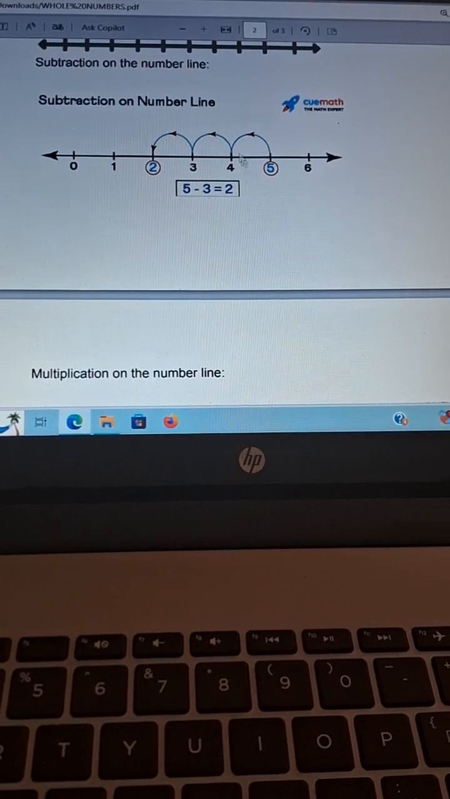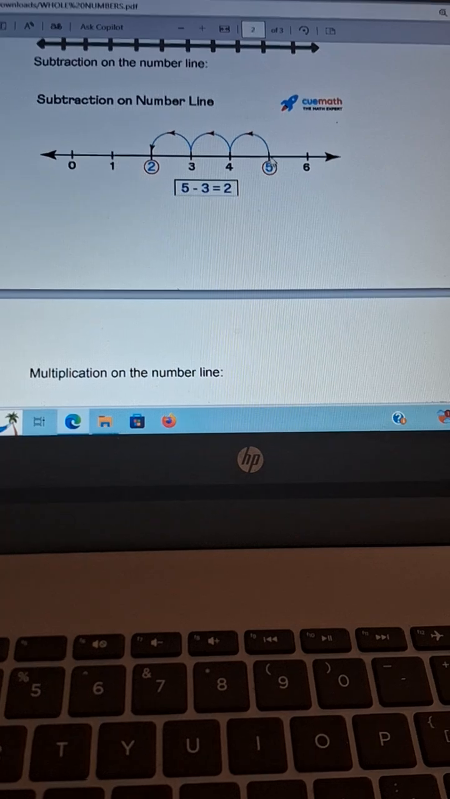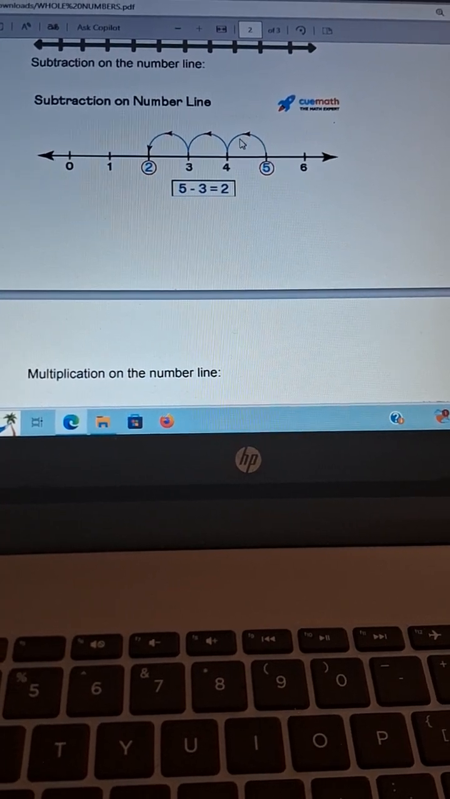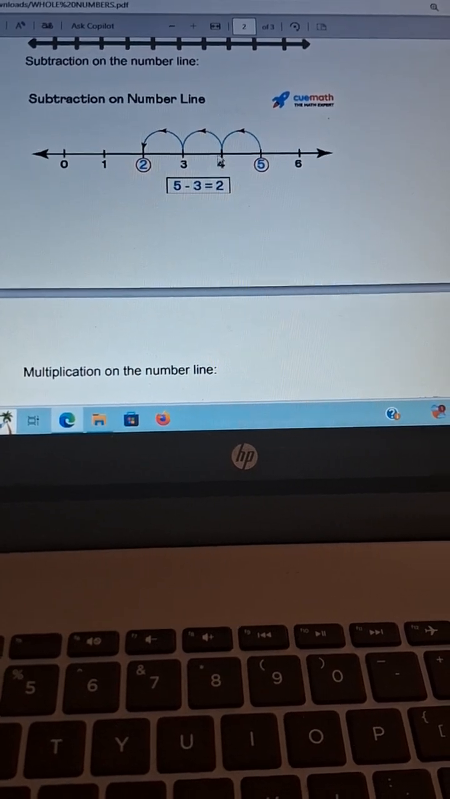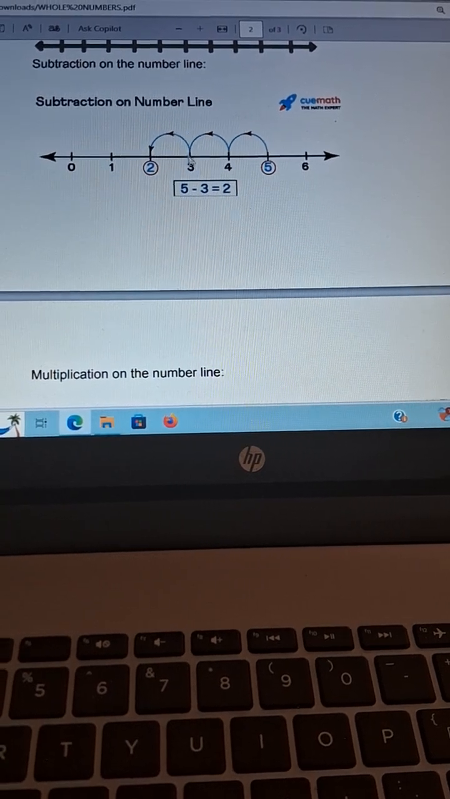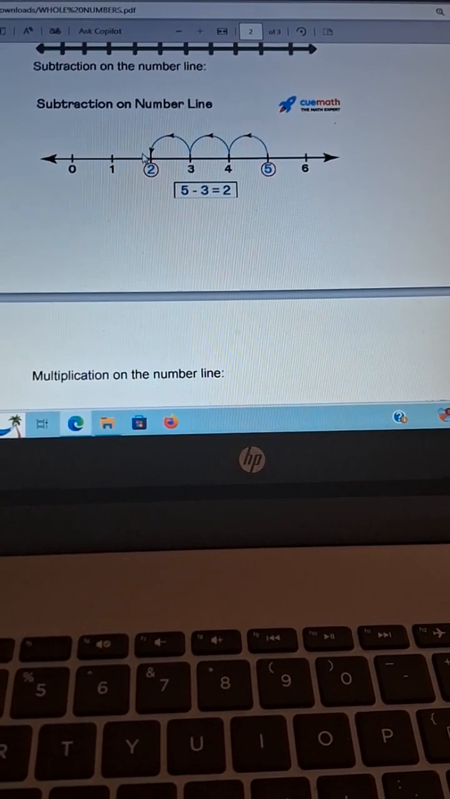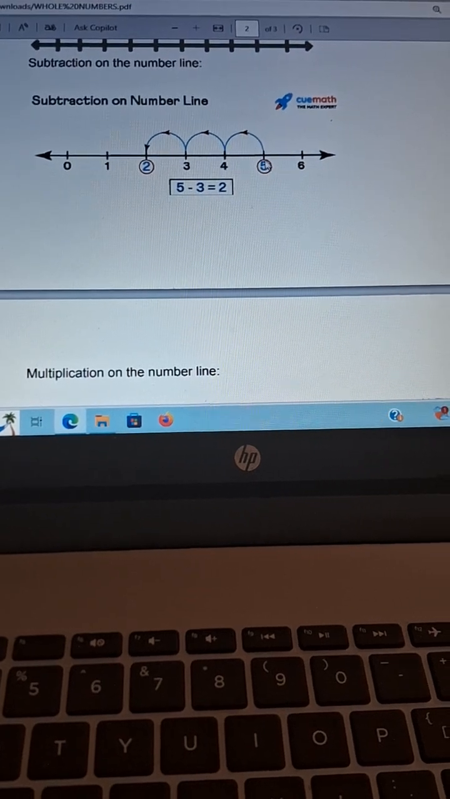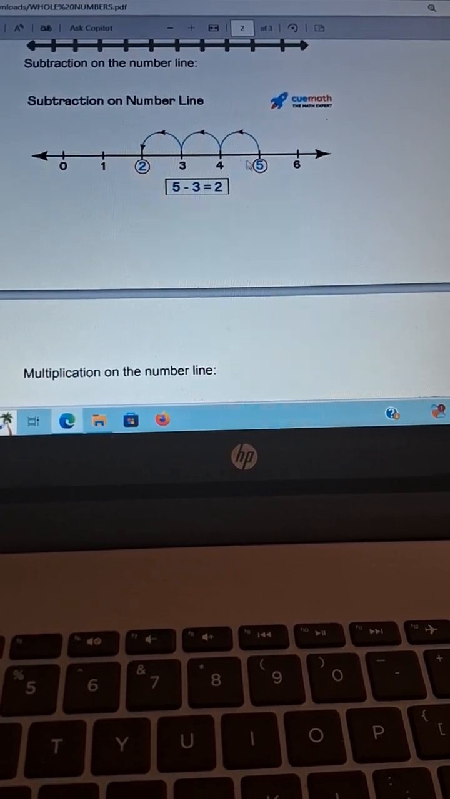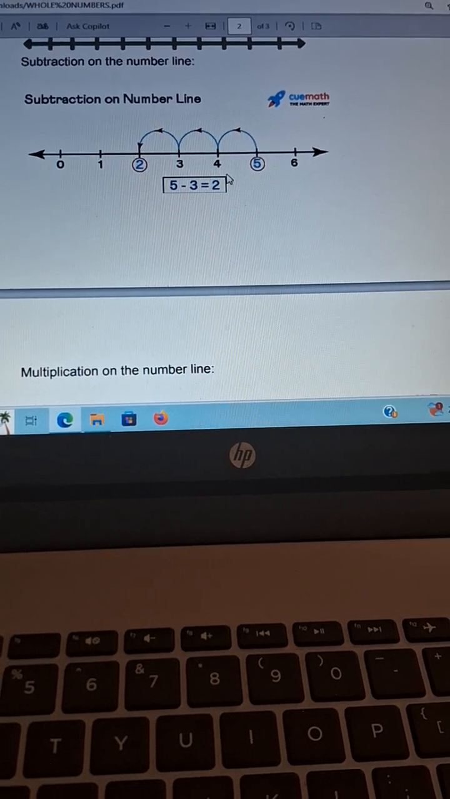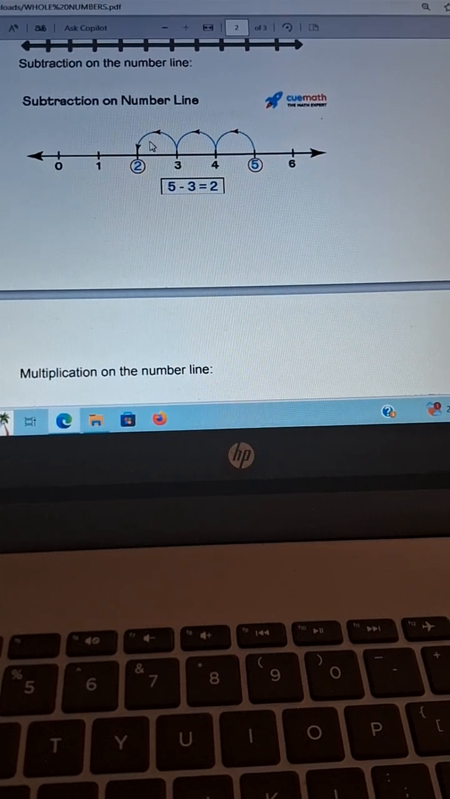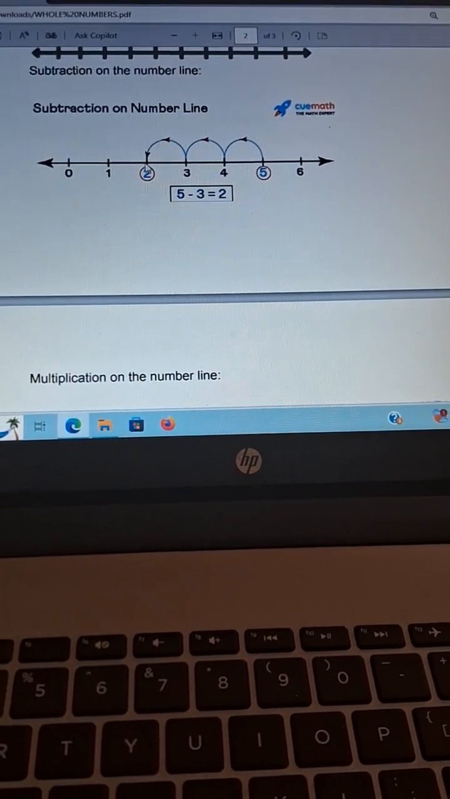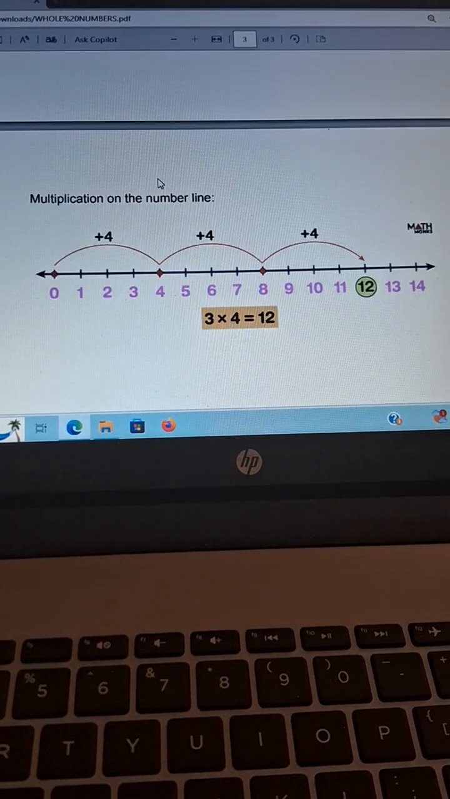From the 5 we are subtracting 3. For that purpose, from the 5 the arrow will be in the anti-clockwise direction. 1 means it is 4. Again one arrow means that is 3, and one more, that will be 2. Here we can say that 5 minus 3, 1, 2, 3, so the answer is 2. We have to mark the arrow in the anti-clockwise direction.